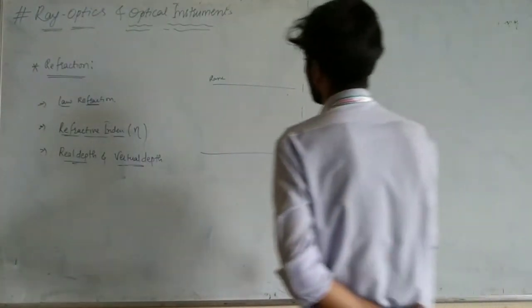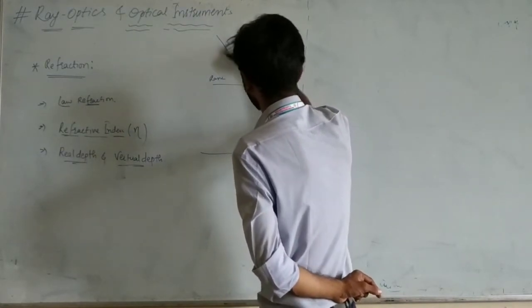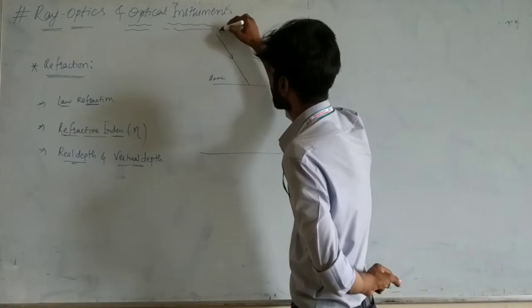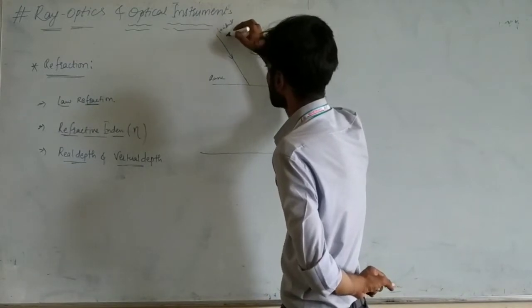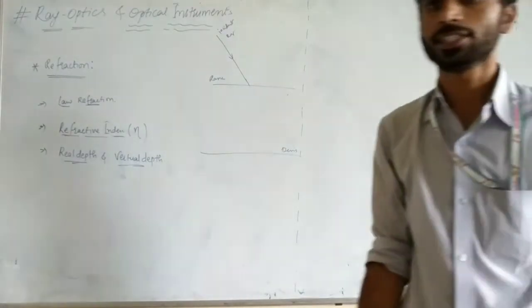Now I am incidenting a light ray. This is the incident ray.